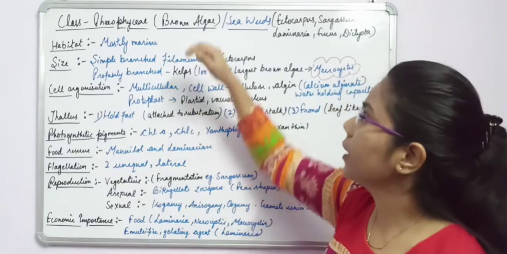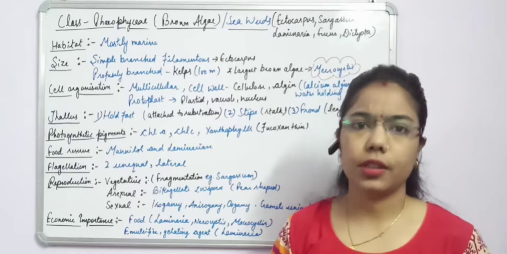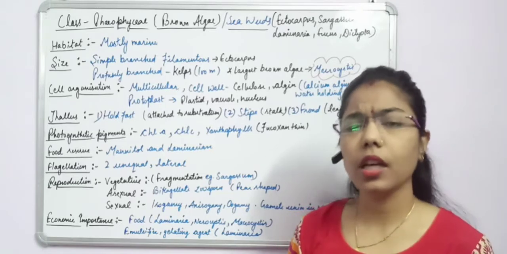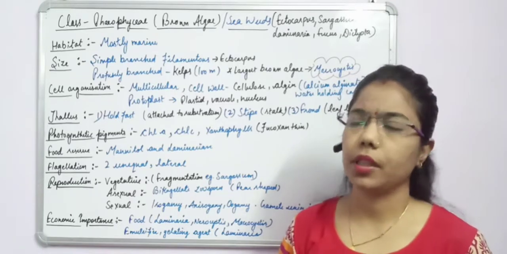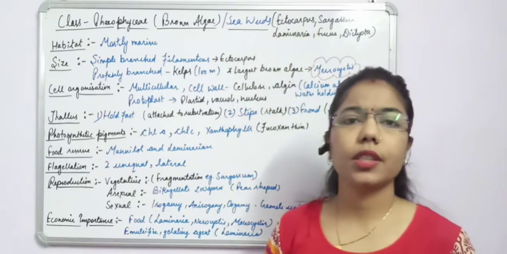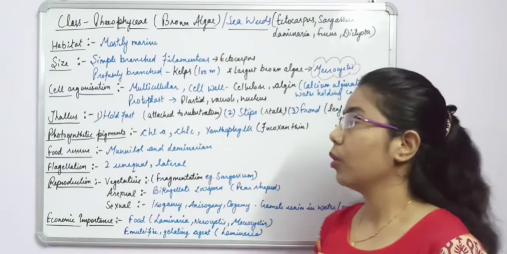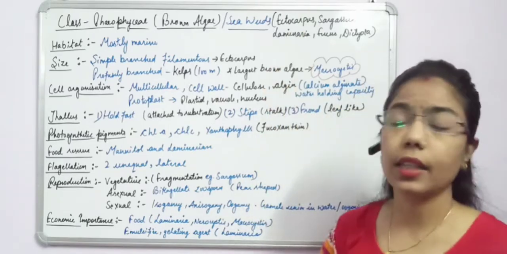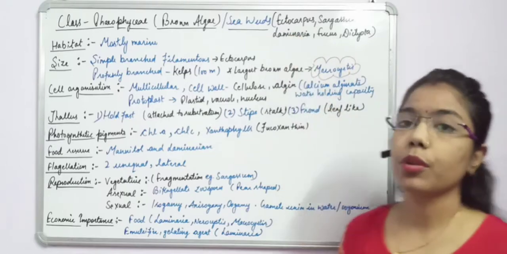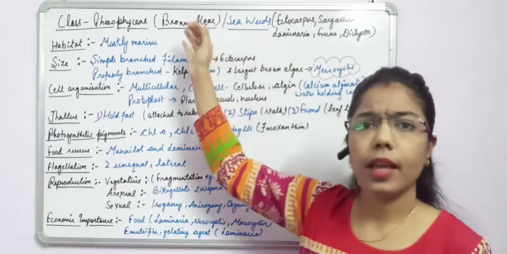One more important thing about the brown algae is that they are also known as seaweeds, because they are present in the water or aquatic medium. Here I have mentioned some examples given in the NCERT, and these examples are very important: Ectocarpus, Sargassum, Laminaria, Fucus, Dictyota. All these are examples of brown algae.